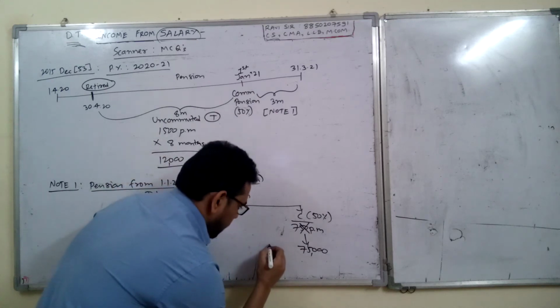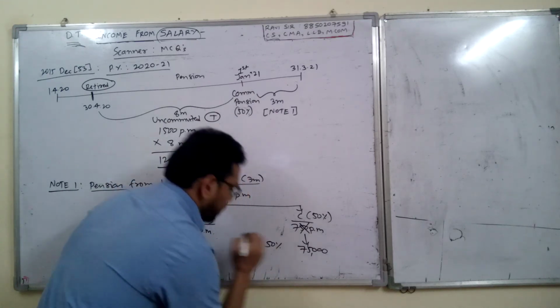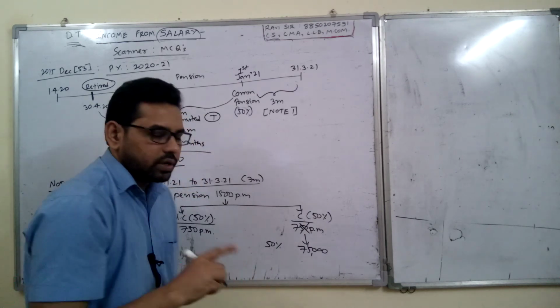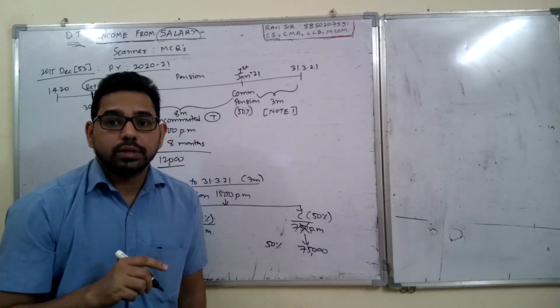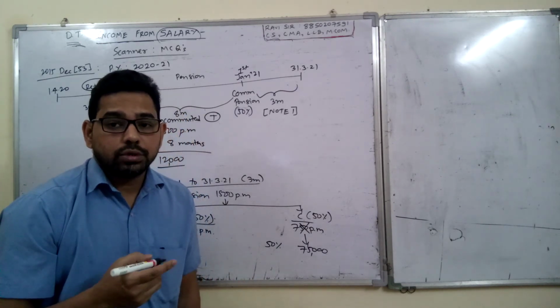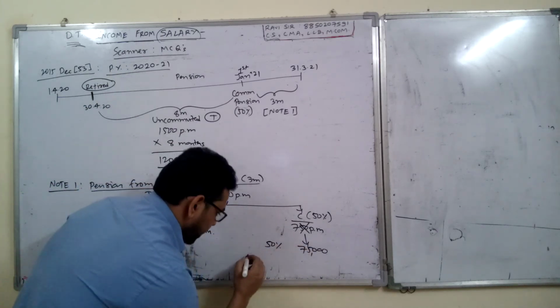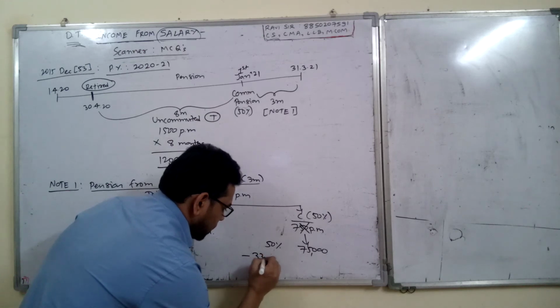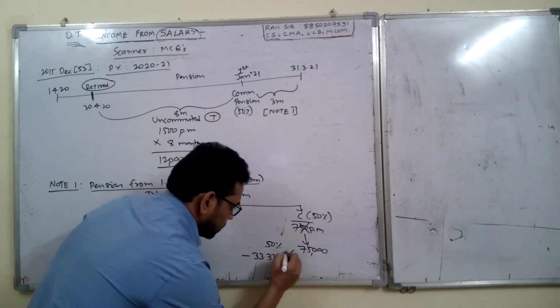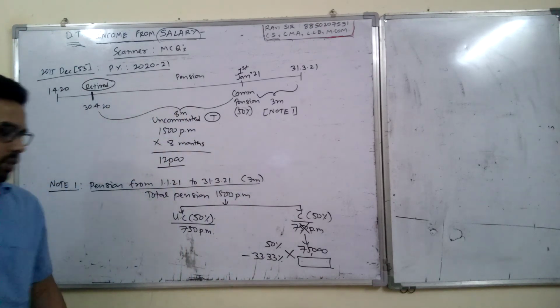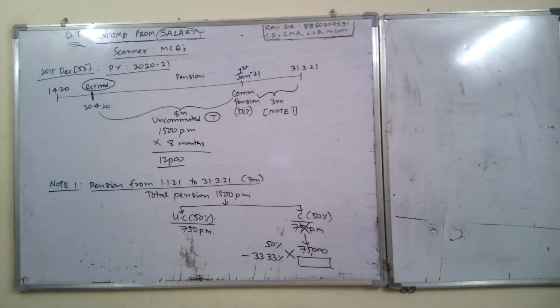By commuting 50%. As you know, in this question gratuity is also received. So how much is exempt from the commuted portion? 33.33% will be exempt. So 50% is 75,000, minus 33.33% exemption. Cross multiply and find out the exemption amount. 50% is 75,000.